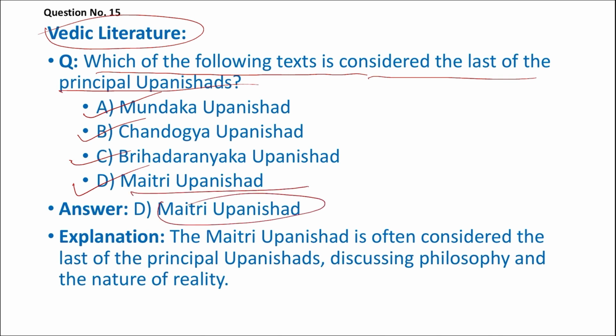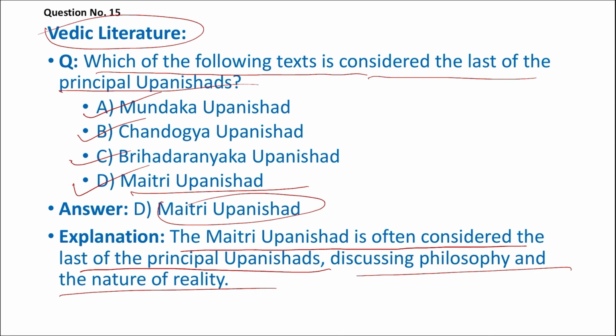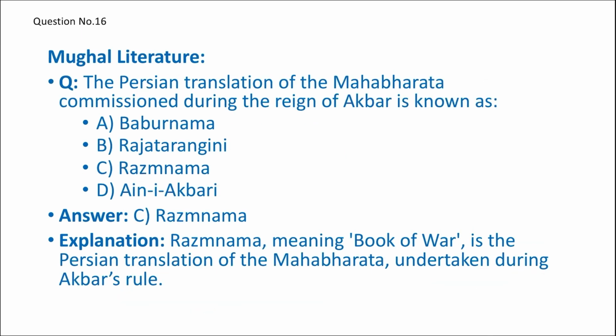Maitri Upanishad is the last of the principal Upanishads. It is often considered the last of the principal Upanishads, and it discusses philosophy and the nature of reality.